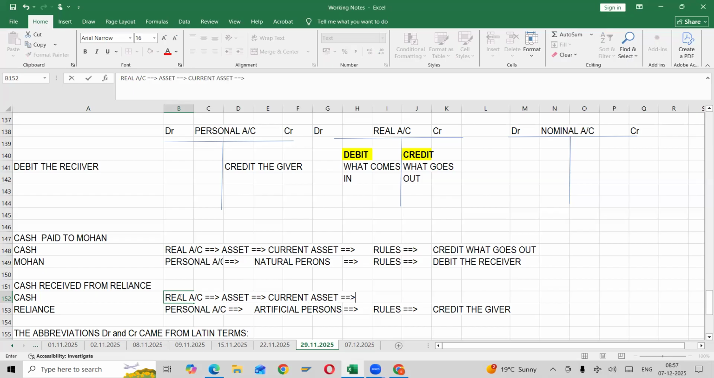Okay. Now, the rule. Cash is coming in or going out, when we are receiving? Coming in, right? So here, do we debit it or credit it? Debit. Debit what comes in. Understood? Accounting is based only on these two rules: what has to be debited and what has to be credited.